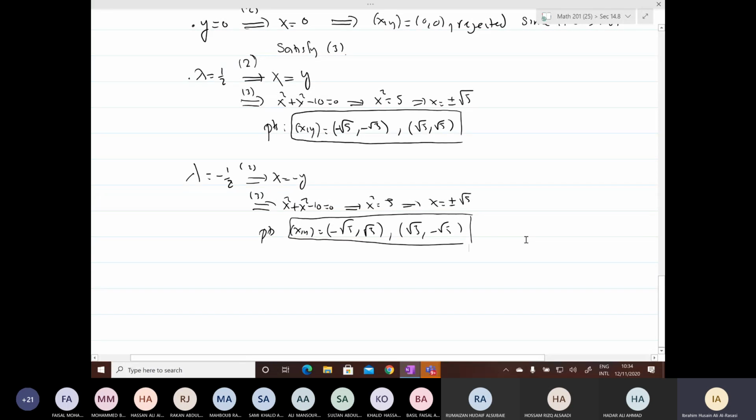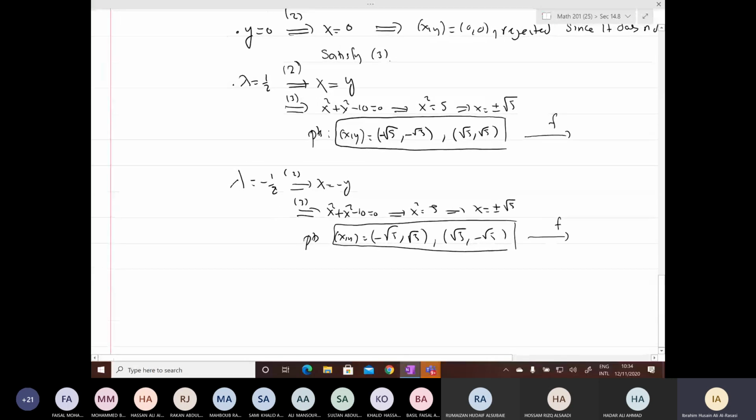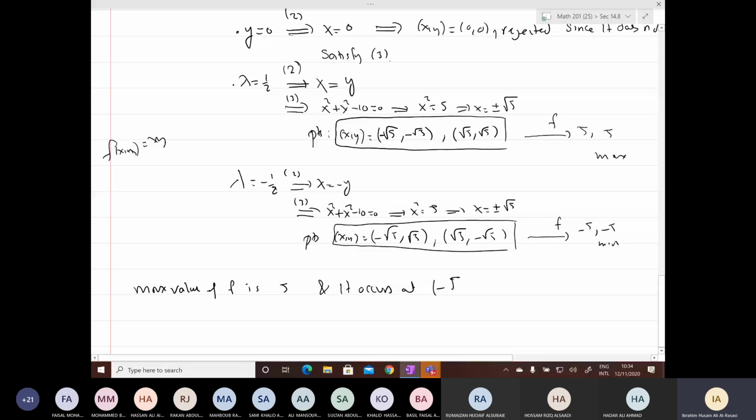Now the second step: evaluate f at these points. Just recall f of x, y equals xy, the product. So when you multiply the coordinates, you get 5 here, 5 here, and minus 5 here, minus 5 there. This is the max. This is the minimum. So the maximum value of f is 5, and it occurs at the points minus root 5, minus root 5 and root 5, root 5.